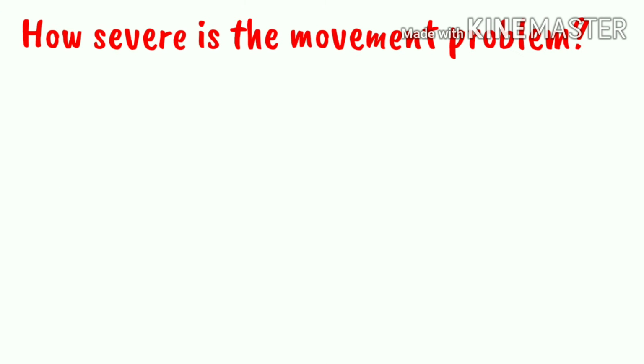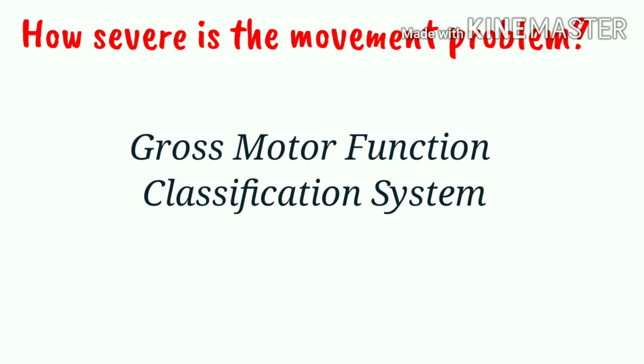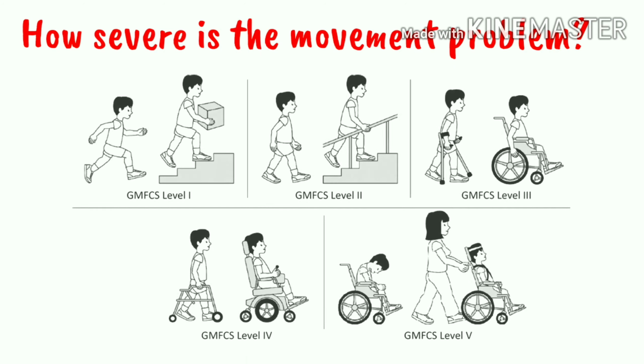How severe is the movement problem? The Gross Motor Function Classification System is the method of describing the range of gross motor function in children with cerebral palsy. It is divided into 5 levels. Level 1 and 2 can walk independently. Level 3 requires a stick, elbow crutches or walking frames. And level 4 and 5 require a wheelchair.